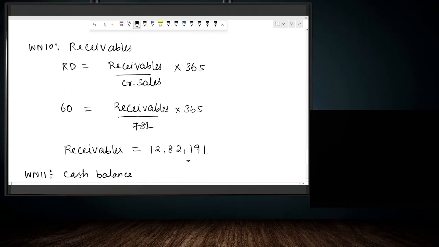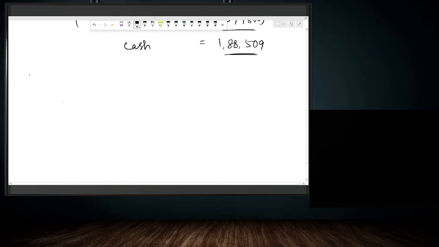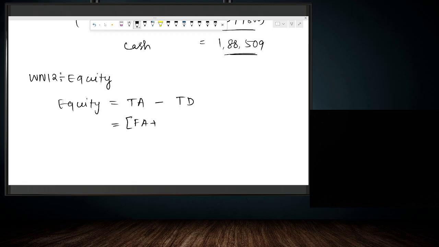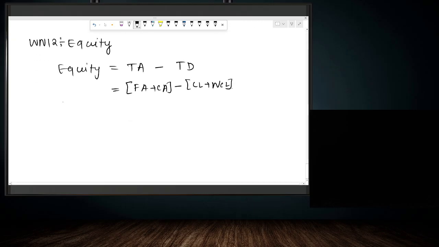So let's calculate equity as the last working note, number 12. Equity is equal to total asset minus total debt. Total asset is fixed asset plus current asset, minus total debt, which is current liability plus non-current liability. So fixed asset is 26 lakh plus current asset is 22 lakh, minus current liability.